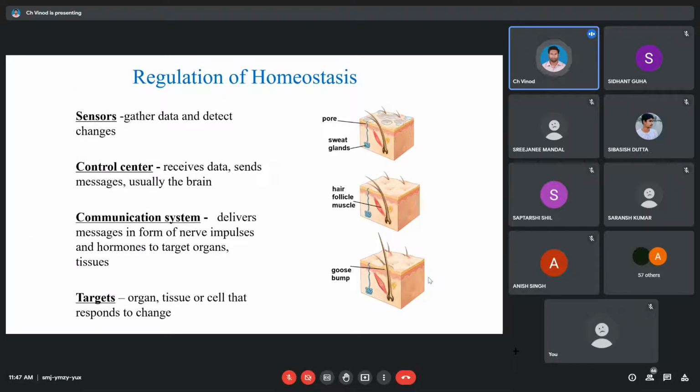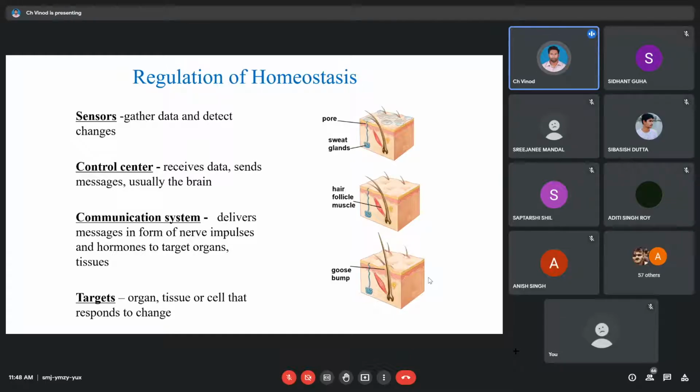For example, if you are looking at a cellular level, the communication can happen through your cytoplasm. It can happen through your endoplasmic reticulum. It can happen through your cytoskeleton, etc. But if you're looking at a larger scale, like human beings or dogs or cats or bats, we have a well-established circulatory system. We have a well-established communication in the form of the nervous system. So these systems take care of communicating the sensory information to the control center, and whatever the control center decides to do has to be delivered to the target, and all that job is also done by your communication systems.